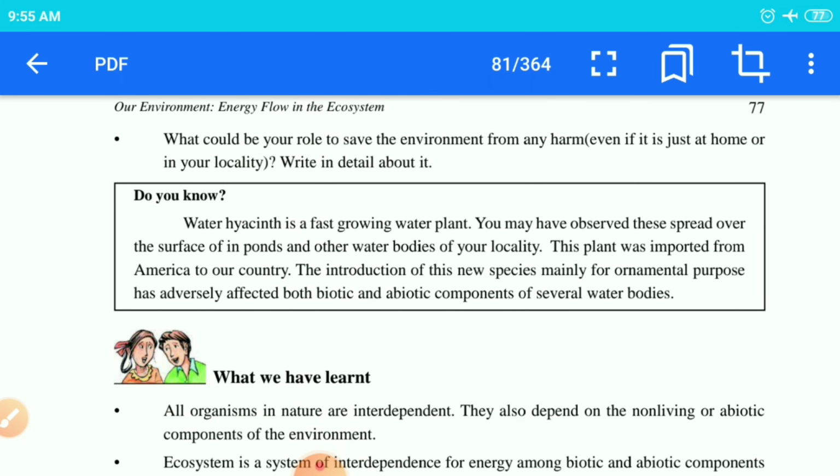Here, water hyacinth is one type of plant. More pollutants accumulate in the water, so their number will also increase.